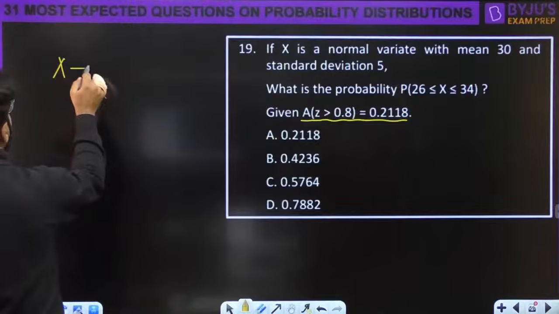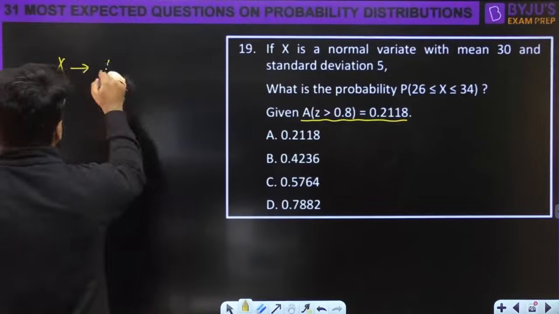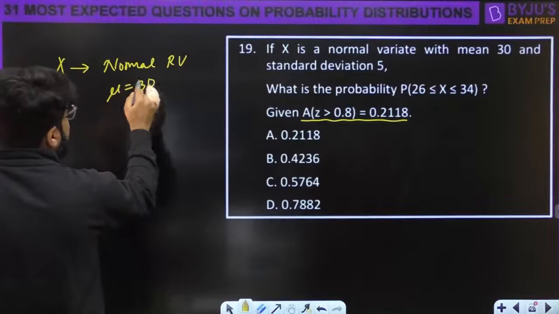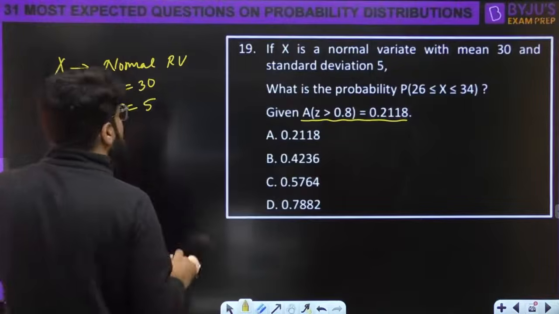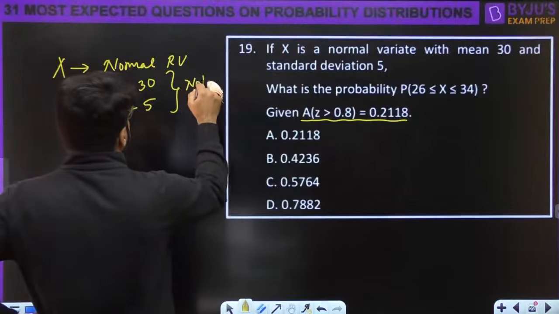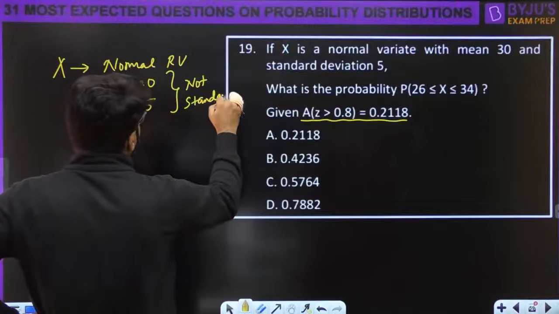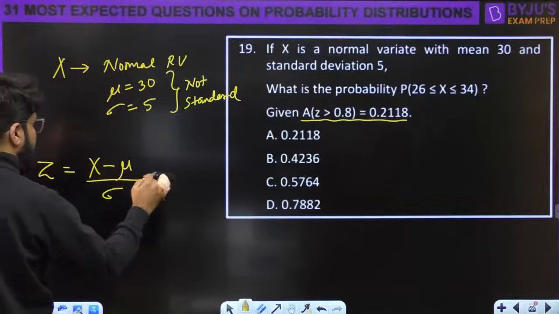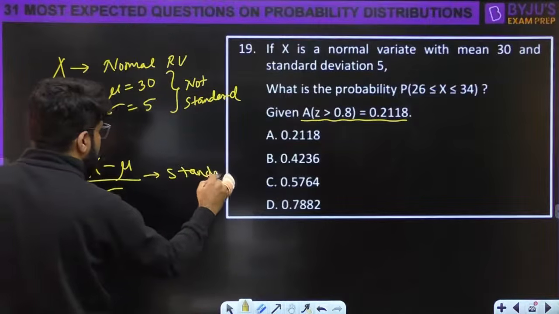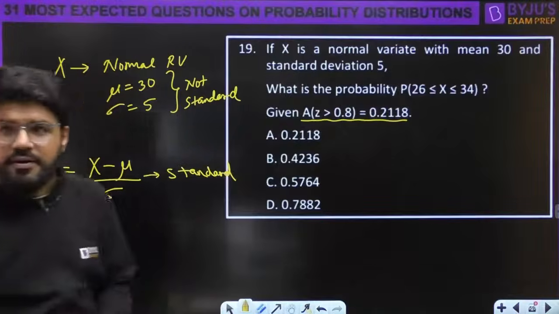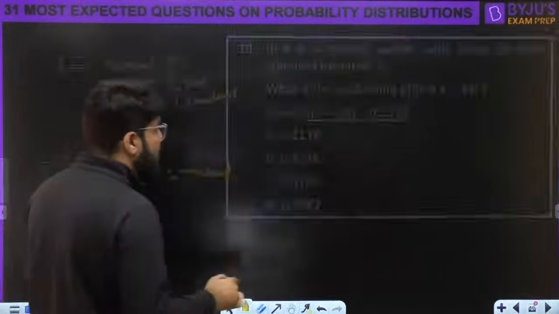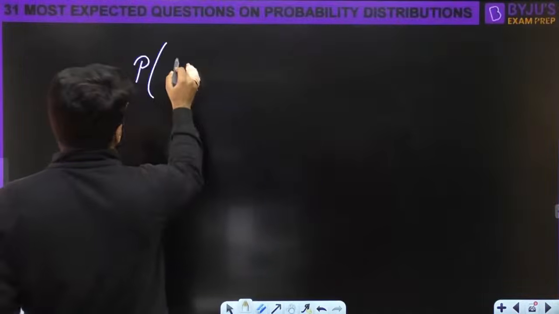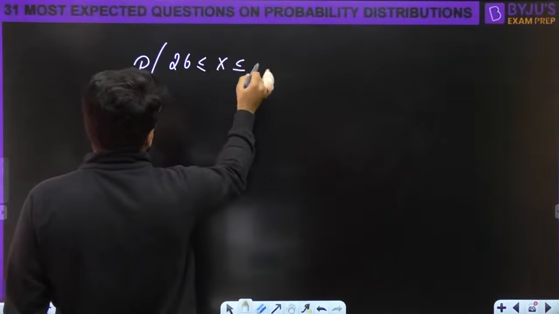Now, first of all, x is a normal random variable, given it is a normal random variable having the mu of 30 and having the sigma of 5, right? But it is not standard. These are not standard values. So how to convert into standard? Z is equal to (x minus mu) by sigma will always be standard. So the question is on non-standard. Understand how to deal with this question. Probability 26 less than or equal to x less than or equal to 34.